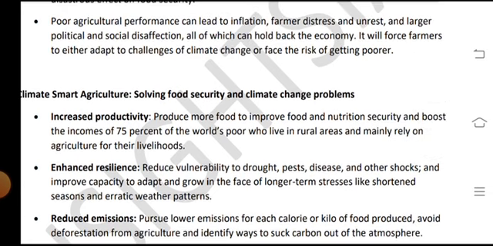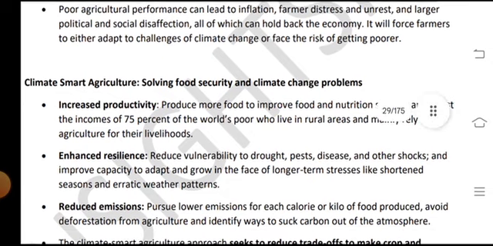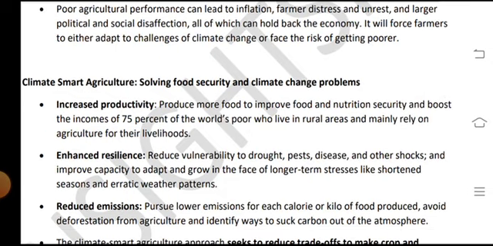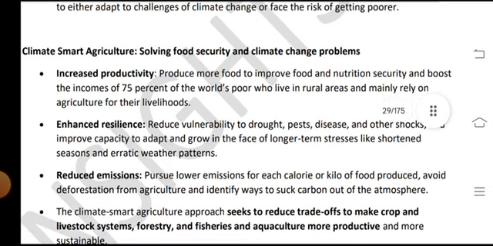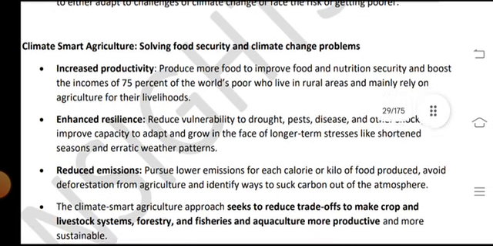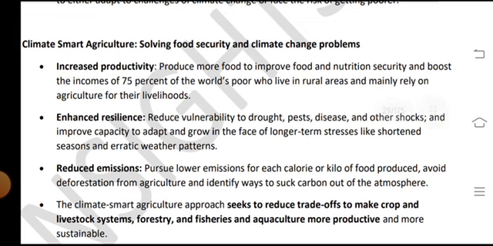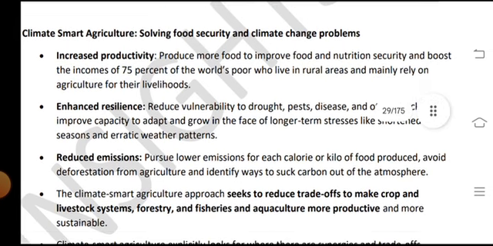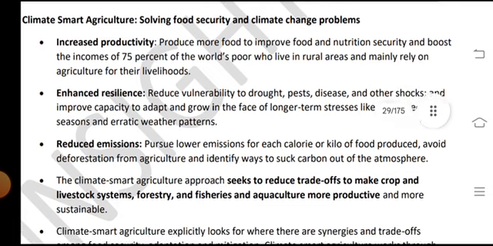Climate smart agriculture solves the food security and climate change problems, increases the productivity, produces more food, and boosts the income of 75% of the world's poor who live